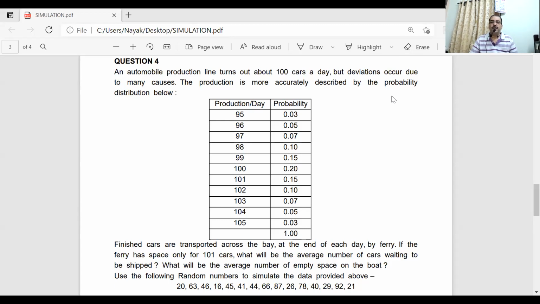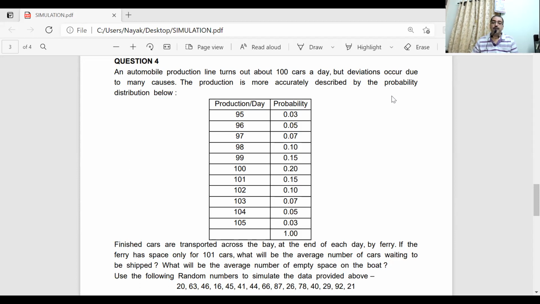And there are different reasons for that. So they have given you the probability. Now, if you see in the table that is given, production per day, they have started with 95 and ended with 105. So approximately on an average 100 cars are manufactured. But sometimes 95 is also manufactured, 96 is also manufactured. Sometimes in excess of 100 also, that is up to 105 also it is manufactured.